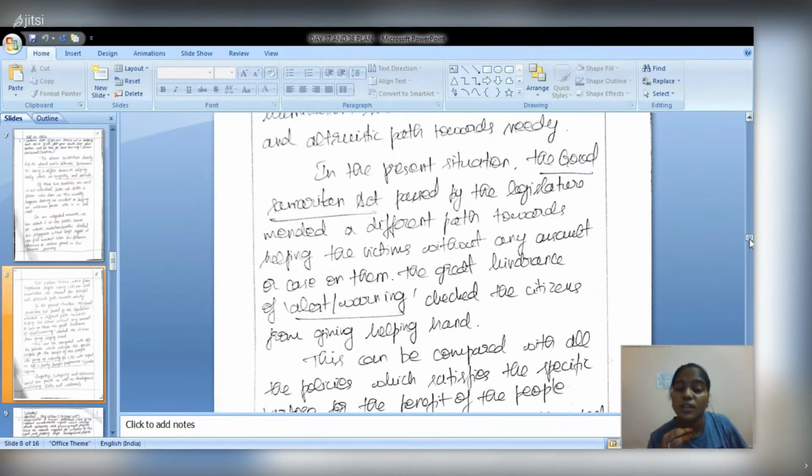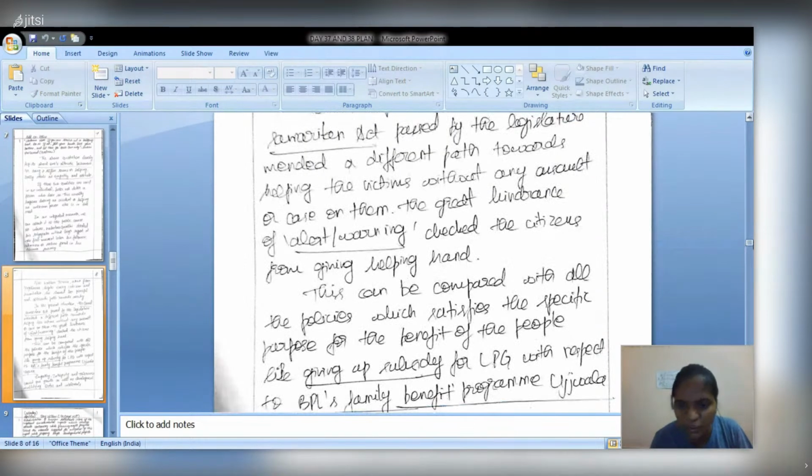So through these kinds of moral legislations, we can promote altruistic behavior. Those who can give a helping hand, they can. If not, they can just bless the others and go.